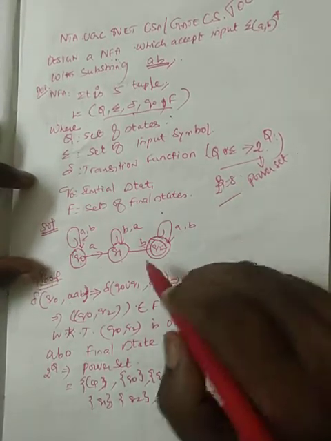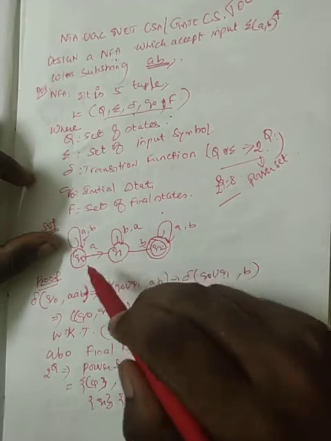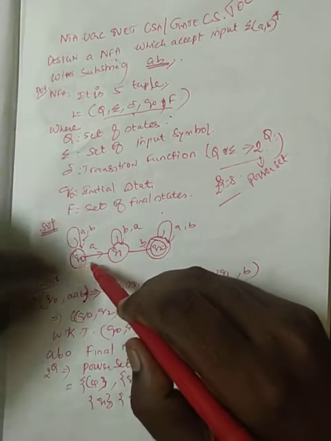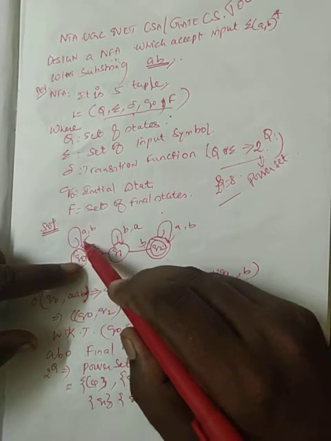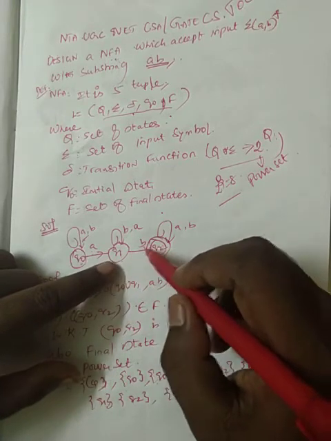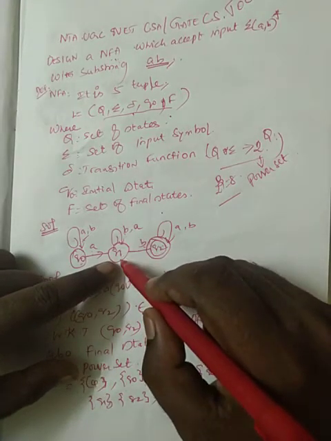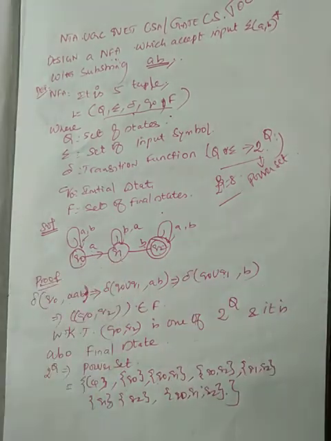So what are the non-deterministic transitions here? For accepting input a from q naught, it is non-deterministic. Like that for b from q1, it may go to q1 as well as q2, so it is non-deterministic. This way I have drawn it here.